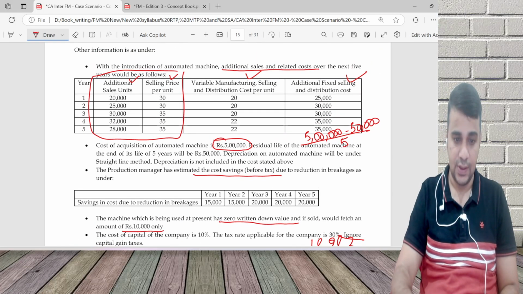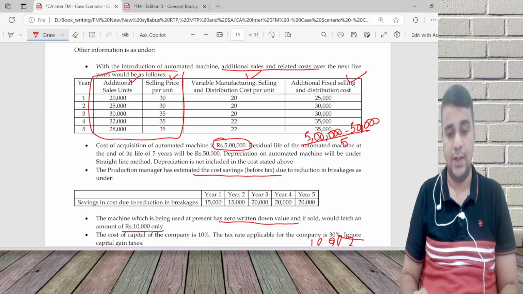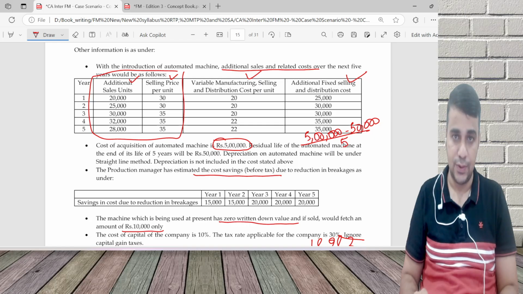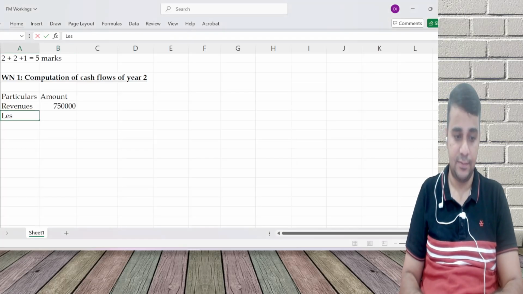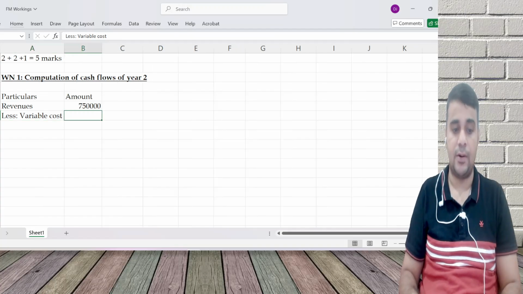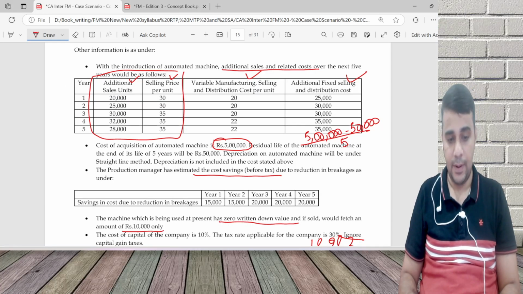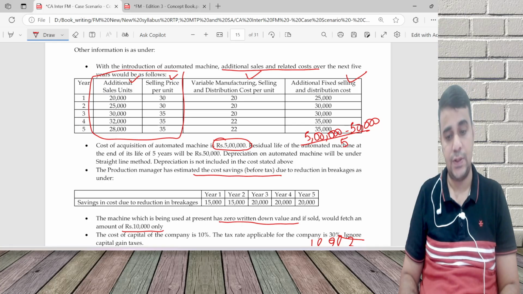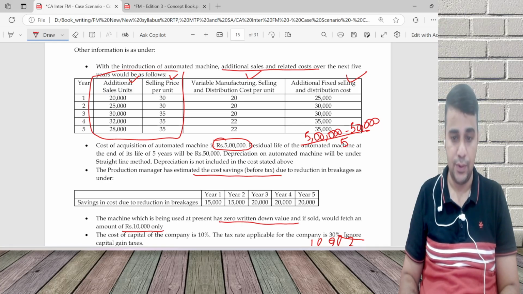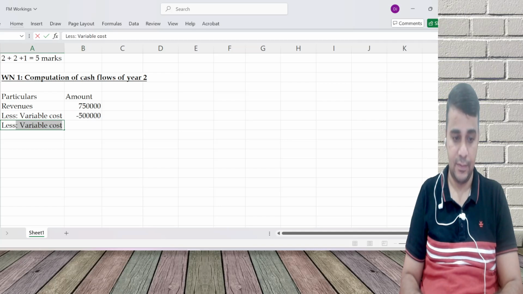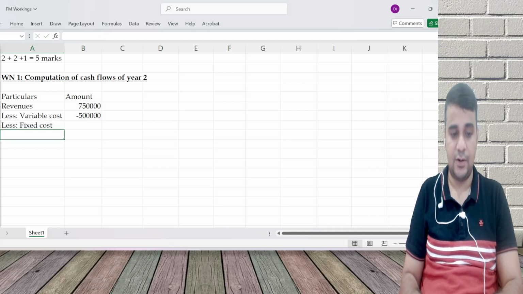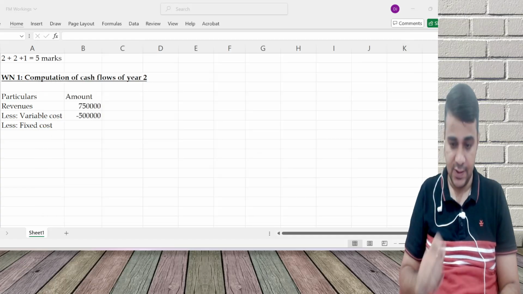year 2 revenues, 25,000 units into 30 rupees, less variable cost, 25,000 units into 20 rupees, less fixed cost.